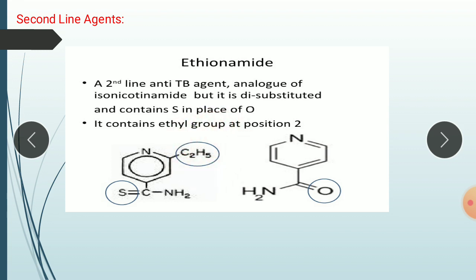So if we compare nicotinamide, which is again related to isoniazid, isoniazid is also a nicotinamide derivative. There are two structural differences between ethionamide and nicotinamide. In nicotinamide, oxygen is there, but here sulfur is there. In ethionamide, an ethyl group is there on the second position.